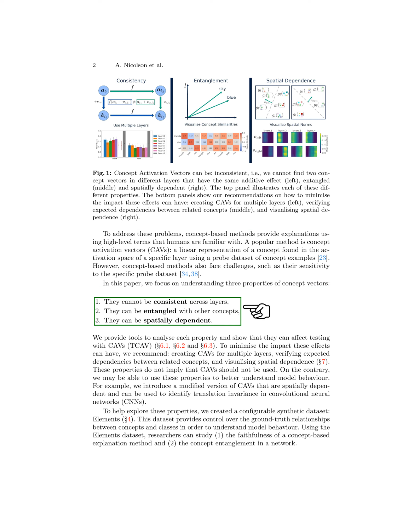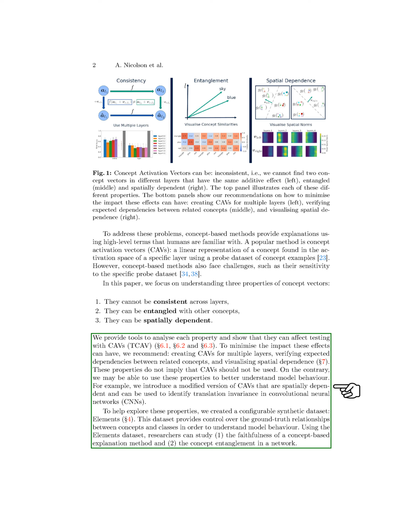In this paper, we concentrate on understanding three key properties of concept vectors: inconsistency across layers, entanglement with other concepts, and spatial dependence. We provide tools to analyze each property and demonstrate how they can impact testing with CAVs, TCAV. To mitigate these effects, we suggest creating CAVs for multiple layers, confirming expected dependencies between related concepts, and visualizing spatial dependence. These properties do not discourage the use of CAVs. Instead, they can help us better comprehend model behavior.